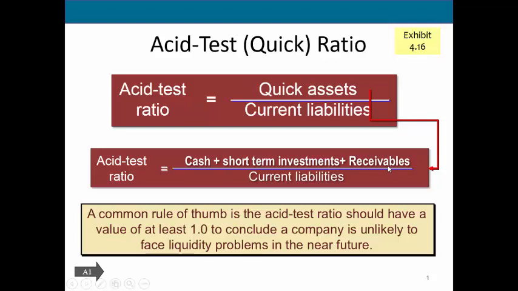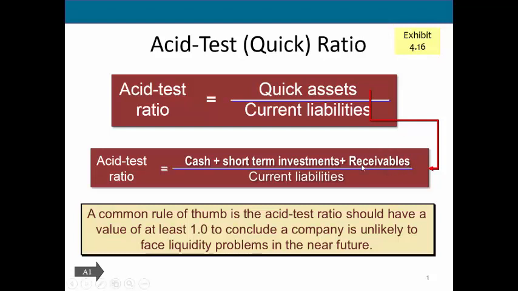Basically, we're not including things like our inventory because those are not as close to cash as cash or short-term investments. In order to get cash for your short-term investments, all you have to do is go to the bank and say that you want to end your certificate of deposit, or if you had some type of stock investment, you can quickly sell that and get cash for it. The same is true for your receivables. An account receivable is a promise for what? It's a promise for cash. So these are very close to cash.